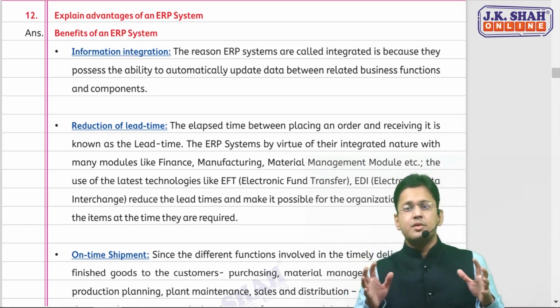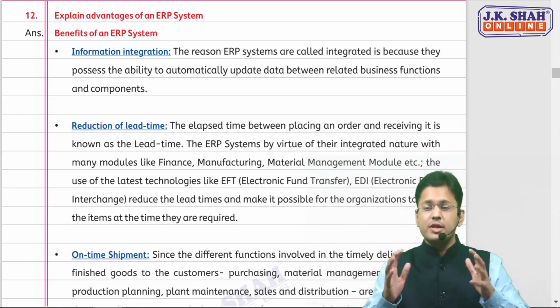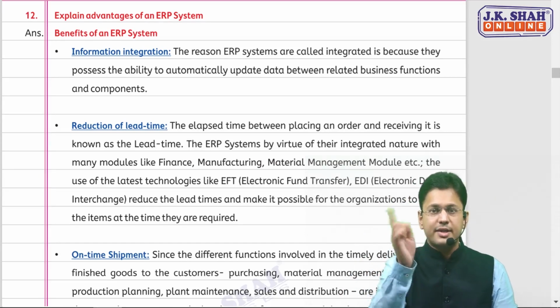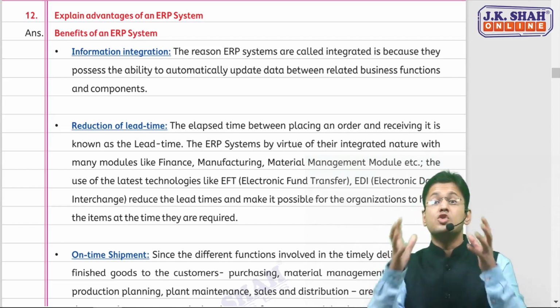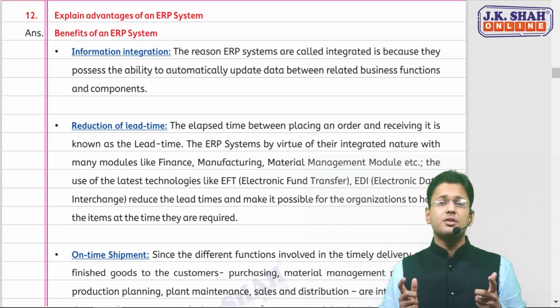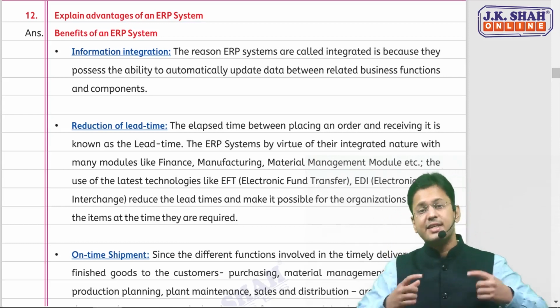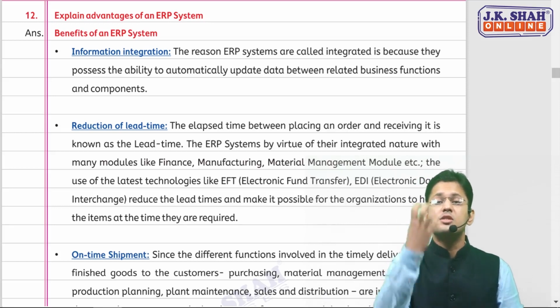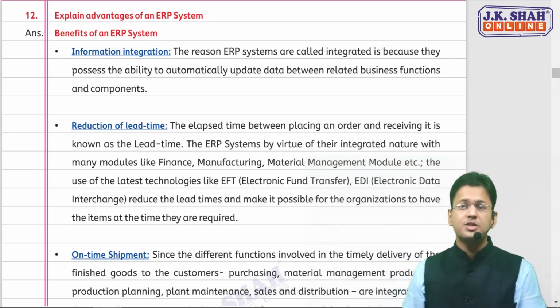Don't cram. Just think, what is ERP? What is ERP, sir? ERP is an integrated system, right? It has integrated all the processes. Fine. So the first benefit of ERP is information integration. It has integrated the entire databases and created a common database. So this is the first advantage, information integration.